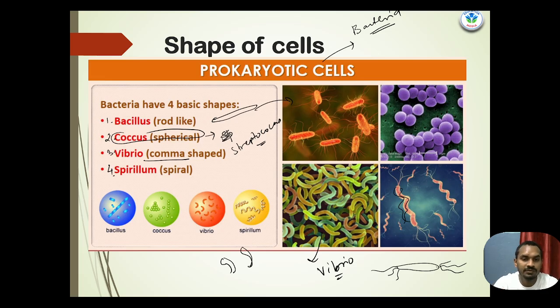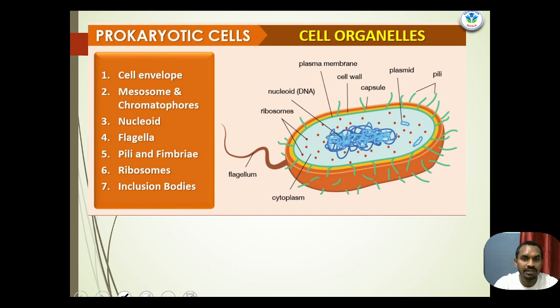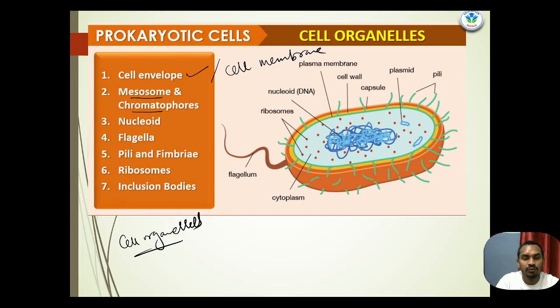So we are moving to the next slide. What are the cell organelles present in prokaryotic cells? Let's discuss cell organelles. All prokaryotic cells have a cell envelope, or cell membrane. Then the mesosome, or chromatophores, and the nucleoid, which acts as the nucleus instead of a true nucleus. And flagella for movement.